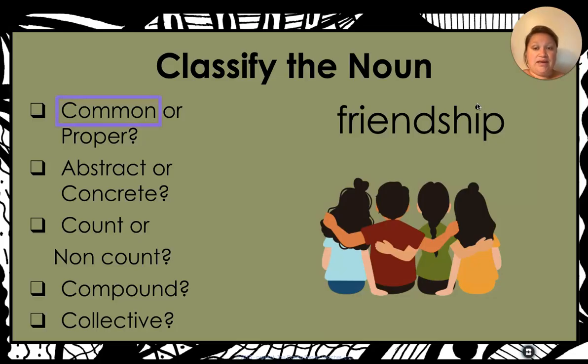So this is a common noun. It is abstract because yes, you have friends and you can touch your friends, but the idea of friendship is not something that you can touch. I will tell you that most of the time, if your noun is an idea, it is most likely abstract. Okay? It is count because you can have multiple friendships, 5 friendships. Okay? It is compound because you have the word friend and the word ship. This is a closed form of the compound noun. And it is not collective because it's not talking about more than one thing. It's talking about one thing.